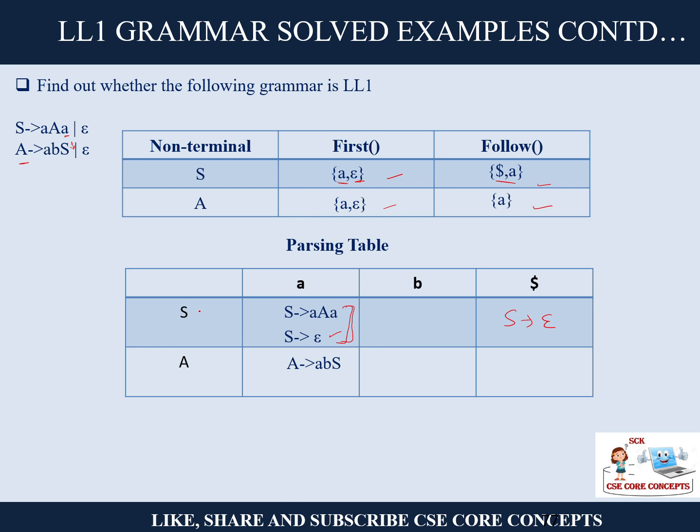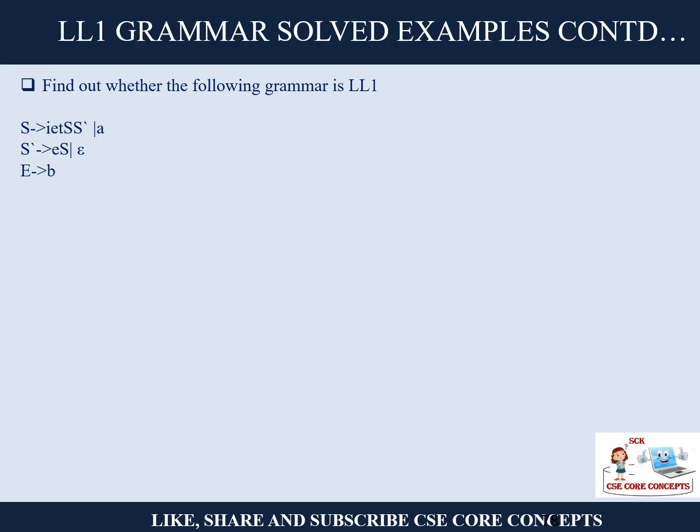Again, for A it is the first, you can write this, but again A is epsilon, so you have to use the follow set. Again here an ambiguity. So this is not an LL1 grammar. Wherever you see the same things repeated in the first and follow, there is an ambiguity, and it is not an LL1 grammar. Let's go for the next one.